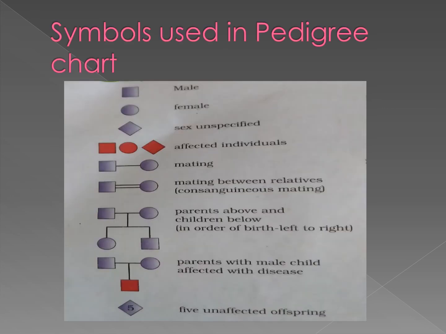There are certain symbols to make a tree. These are the symbols by which we can show the male, female, the mating, and the parents and their children in the second generation. More symbols are there, but these are given in the class 12th biology. These symbols are used while making the pedigree chart.